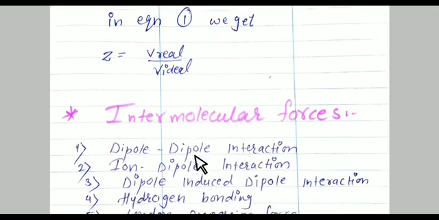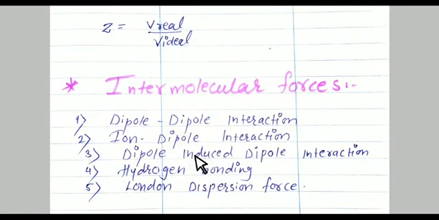There are different types of intermolecular forces, in which the first is dipole-dipole interaction. What do you mean by dipole-dipole interaction? Dipole-dipole interaction is present in a polar molecule and it has a permanent dipole moment.